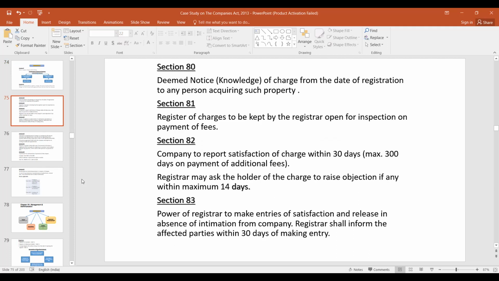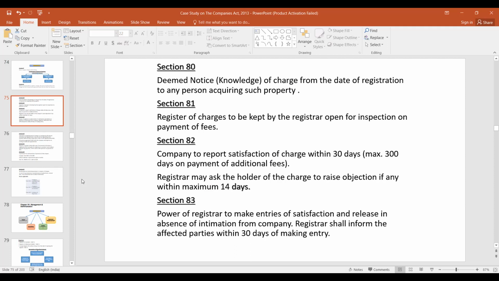Any person on payment of prescribed fees. Yes, prescribed fees. And what is the time limit within which a company shall give intimation to the registrar of the payment or satisfaction in full of any charge registered? Within 30 days, sir. Within a period of 30 days. Section 82.